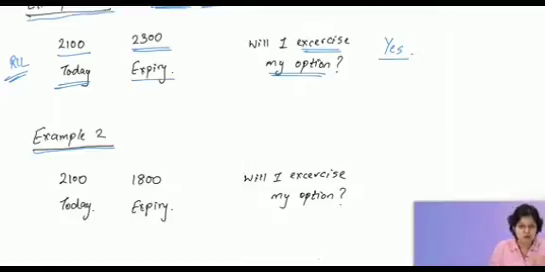First, let's move on to example number 2. Today, the price is at 2100. And what was my thought process? The thought process was that it will reach at least 2200 on the expiry date. Okay, what happened? It went down. It went down to 1800 on expiry.